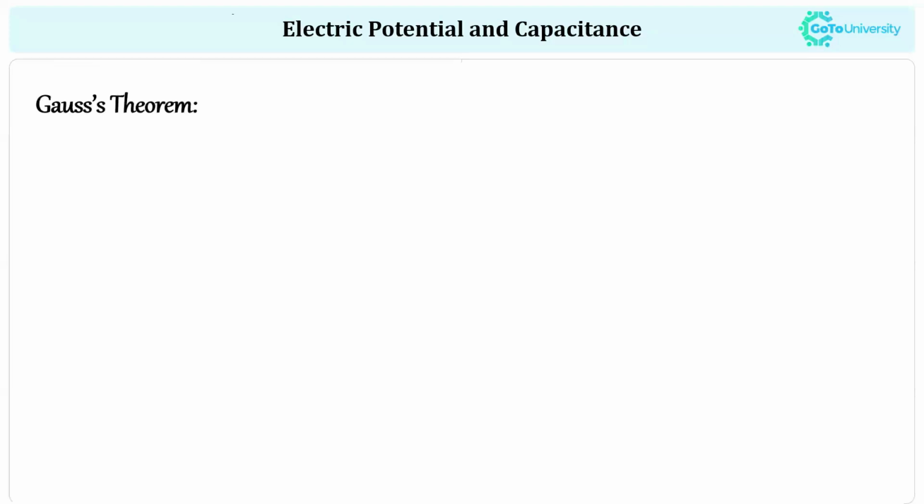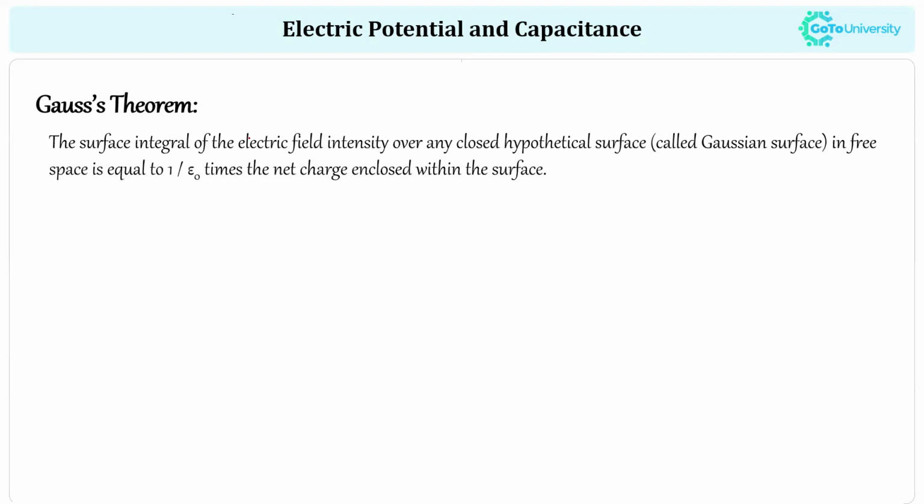Now, the important topic, Gauss theorem. Gauss theorem is about the electric flux in the case of an electric field. The surface integral of the electric field intensity over any closed hypothetical surface in free space is equal to 1 over epsilon naught times the net charge enclosed within the surface.